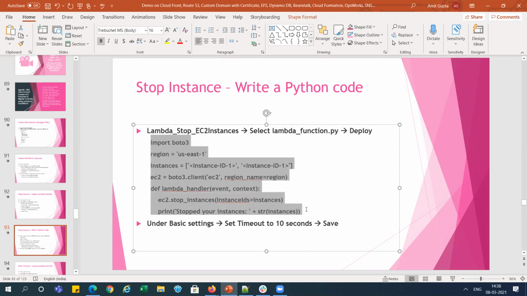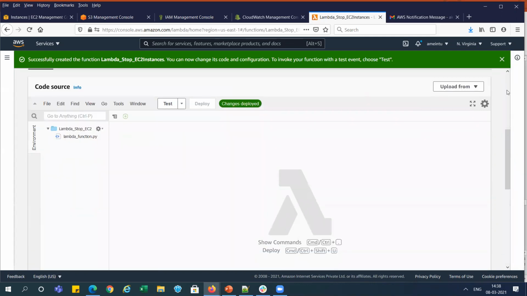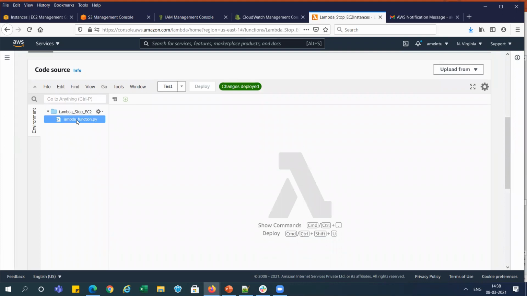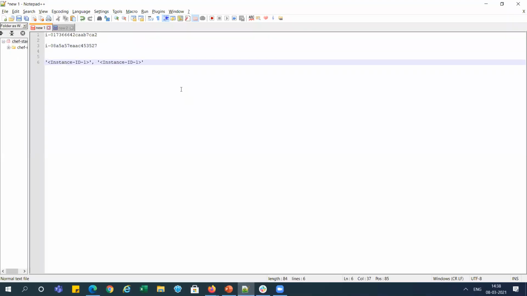Just go to that function, and I am replacing this function with this one. And you can see Boto3 using your system instance ID. We need to put the name here, right? So it is better to prepare everything in the notepad and come back again. So this one we need to change. First, this ID we are putting here, and the second one goes here.